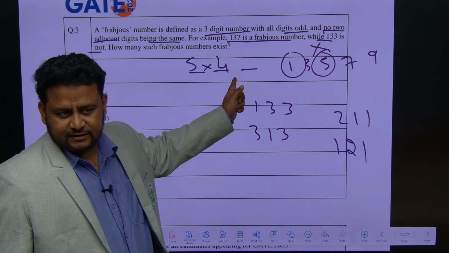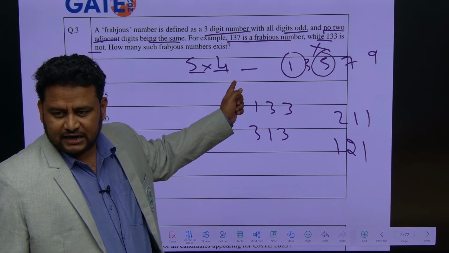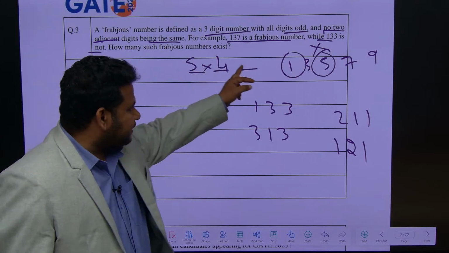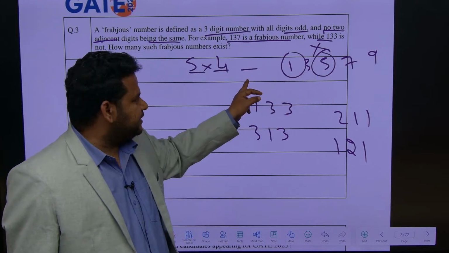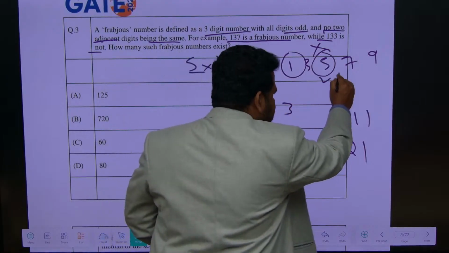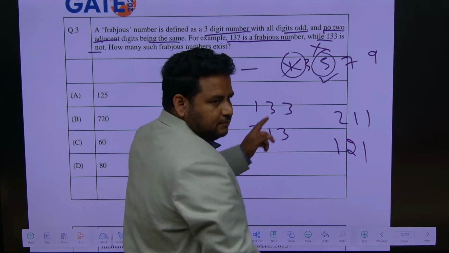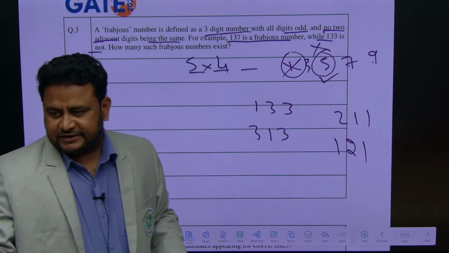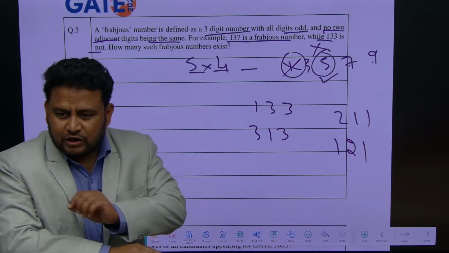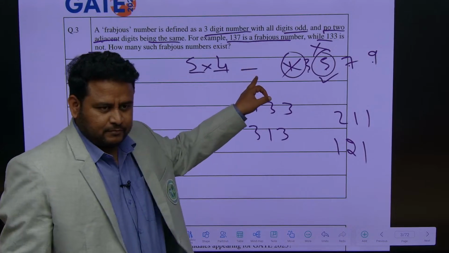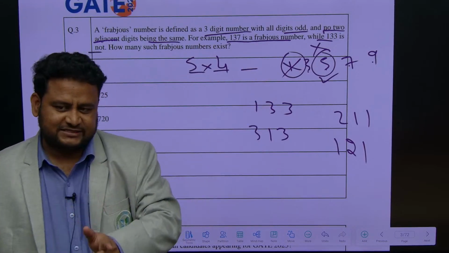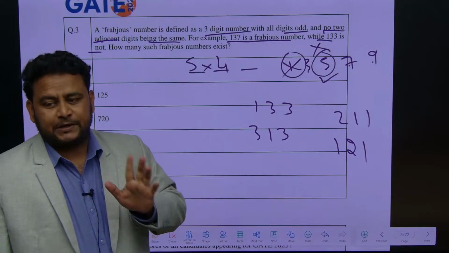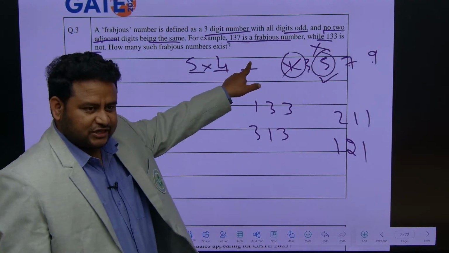Can I write 3 here? Yes, I can, but understand, this 5 can repeat here again. So I will include this 5 also. So this one is ruled out, now 1, 2, 3, 4, 4 possibilities. If they are telling no repetition, then I should write 3 here. But repetition is possible, it should just not be adjacent.